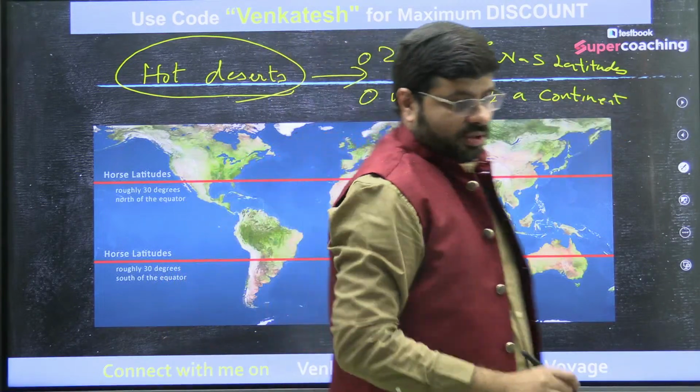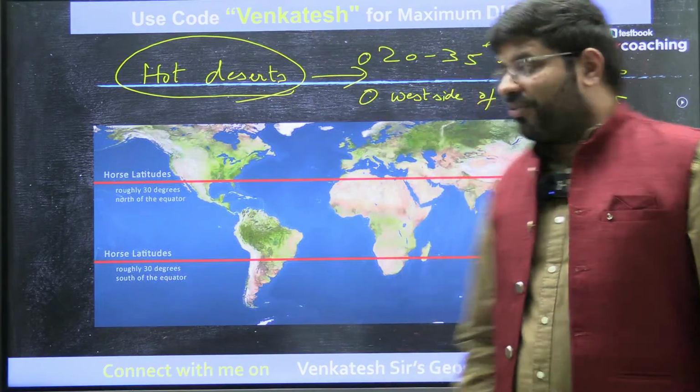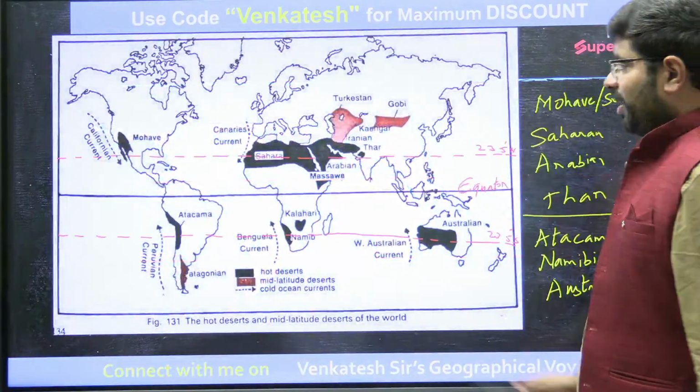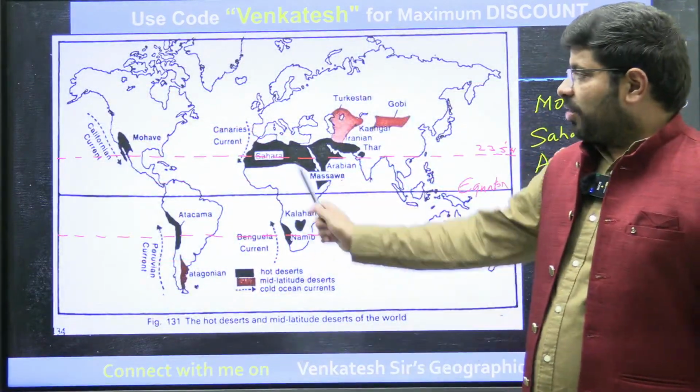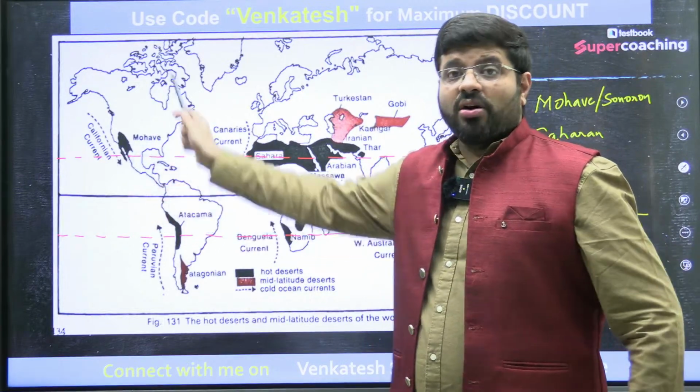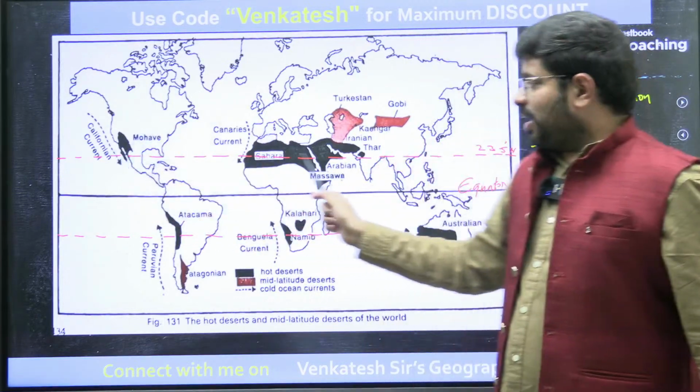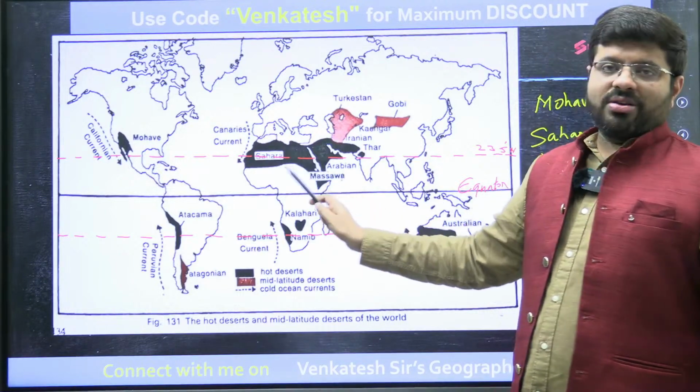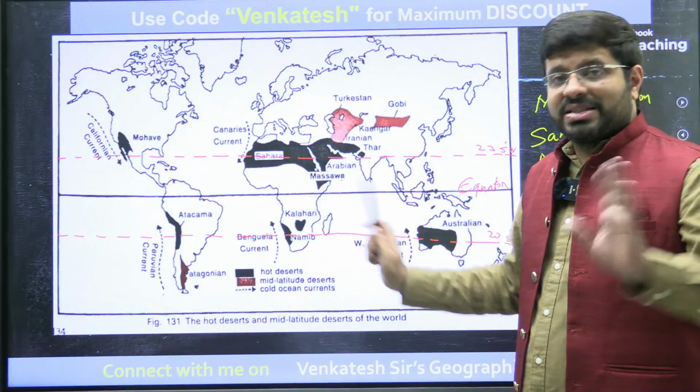Another idea. You'll always see that they are located on the west side of a continent. Can you see it here? They are located on the west: Mojave Desert, western side of the continent North America. Saharan Desert, west. Of course, it also extended eastwards. Why? We will discuss this later.